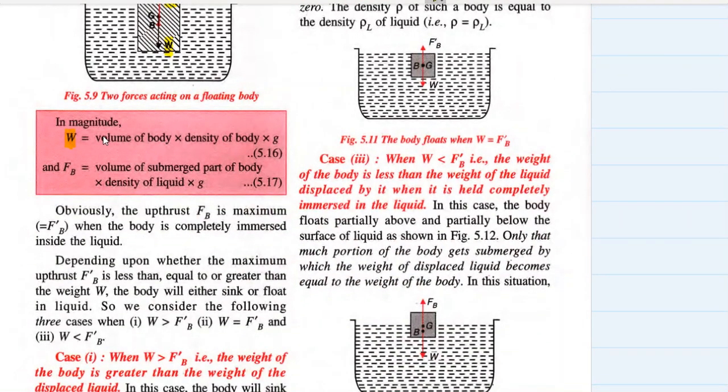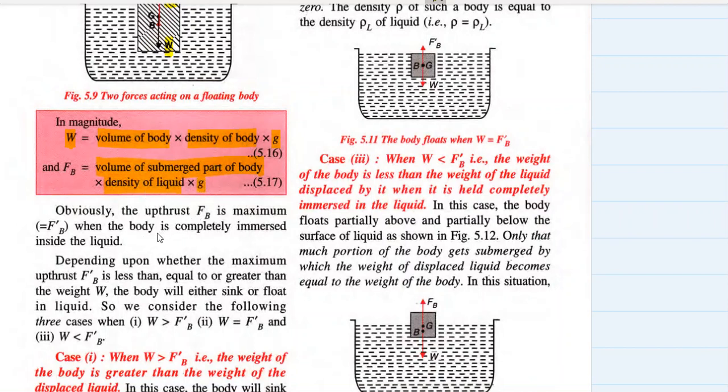weight of the body is equal to volume of body multiplied by density of body multiplied by acceleration due to gravity. And upthrust is equal to volume of the submerged part of the body multiplied by density of liquid multiplied by acceleration due to gravity. See here, the weight of body has density of body, but upthrust has density of liquid.